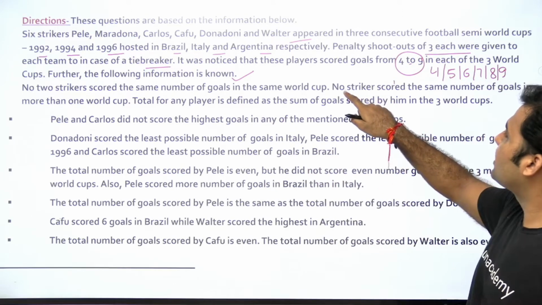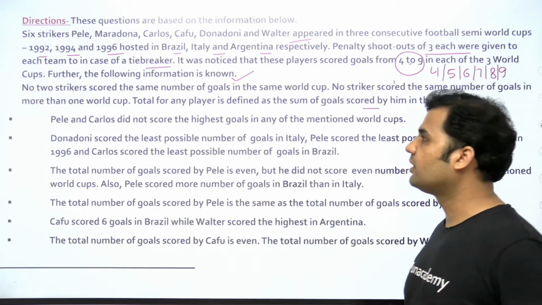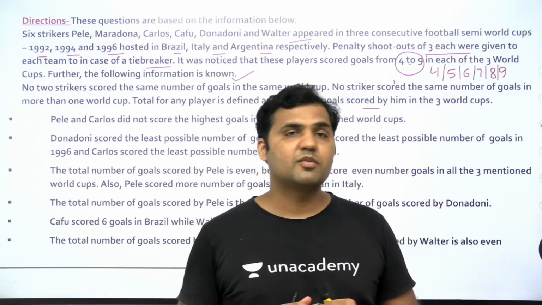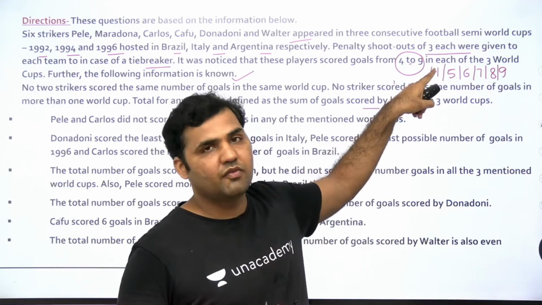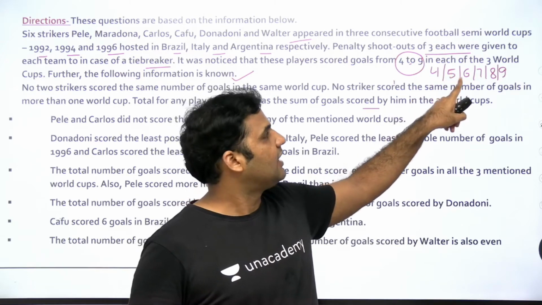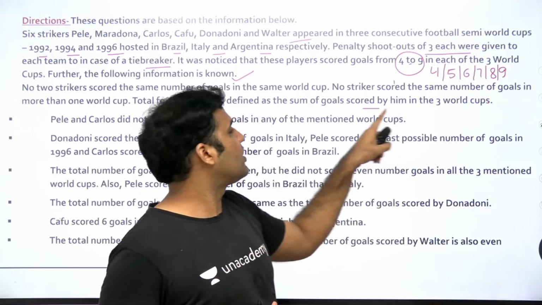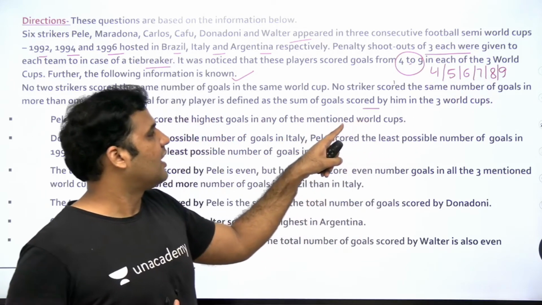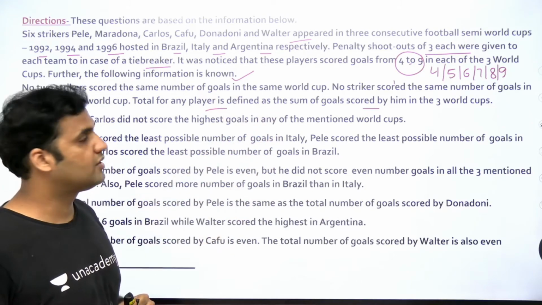Okay, one more information: no striker scores the same number of goals in more than one World Cup. Now this is again a very important information. Let's say कि कार्लोस ने किसी एक वर्ल्ड कप में 4 गोल्स किए तो बाकी 2 वर्ल्ड कप में वो 4 नहीं कर सकता. इन 4 में से कोई 2 नंबर्स लेने आपको पड़ेंगे, राइट? He is not scoring the same number of goals in more than one World Cup, right? So this point is important to note.